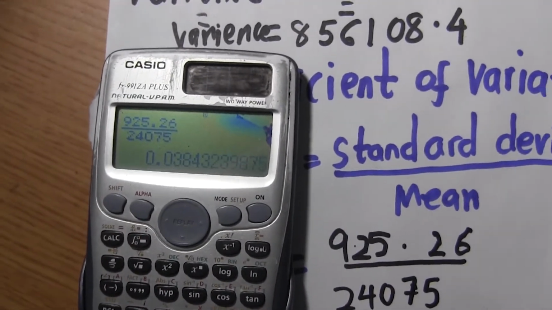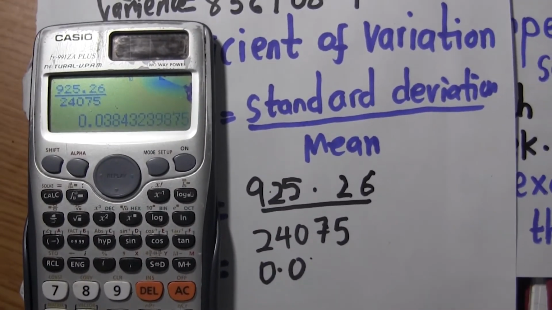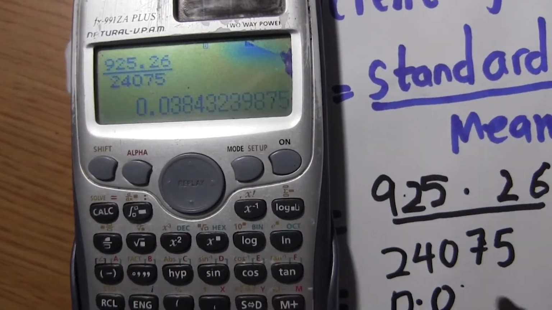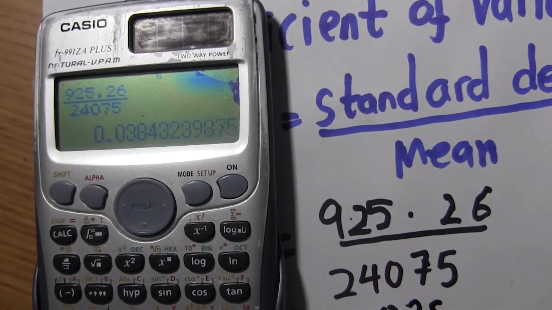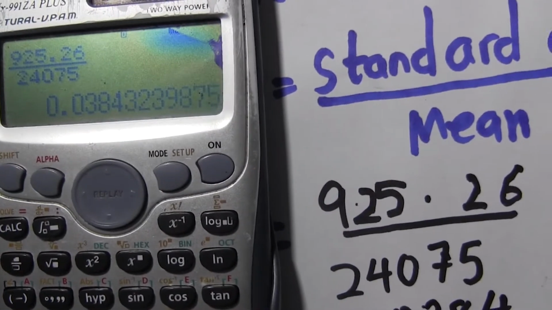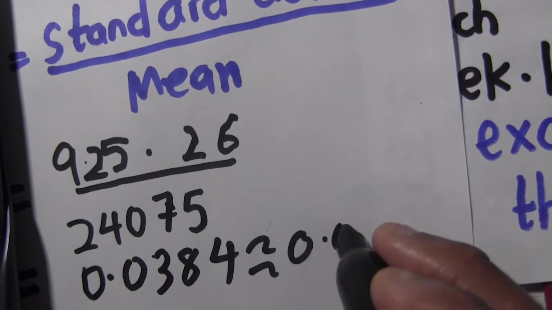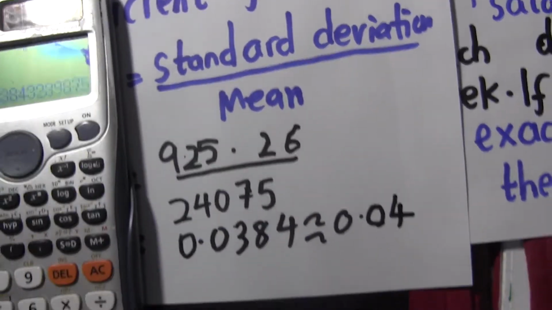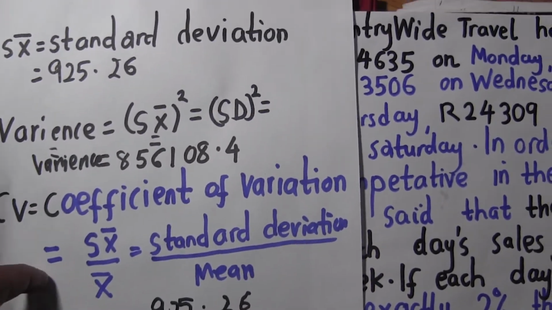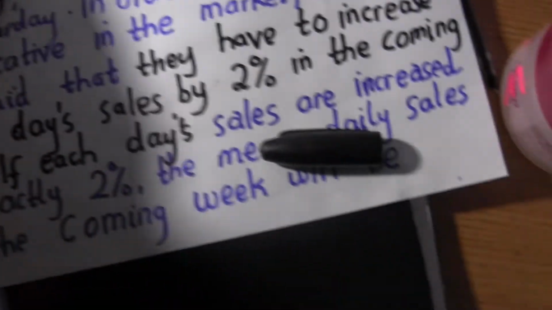So we're going to say coefficient of variation equals 0.04. If it's 2 decimal places, you write 0.04. But if unlimited, you can write as much as you want, 0.03834, and if you approximate, this is going to be 0.04. So this is the coefficient of variation. I believe you know how, but this is not part of the question. The question only asks you to find this.